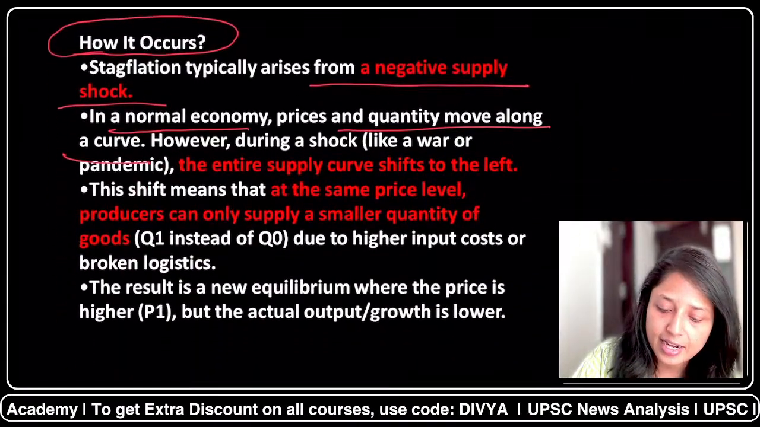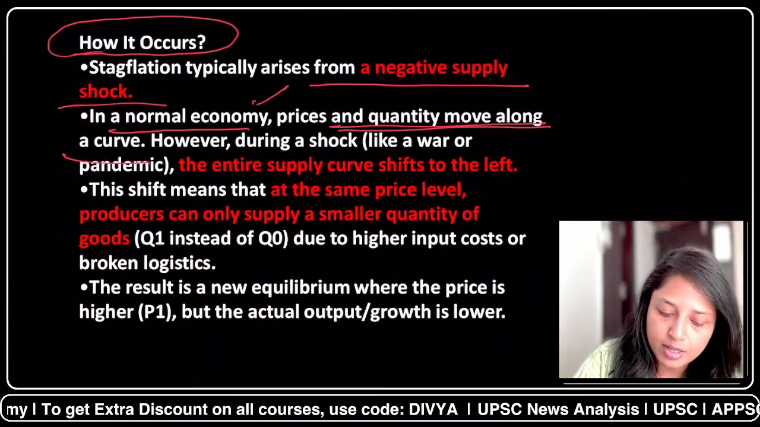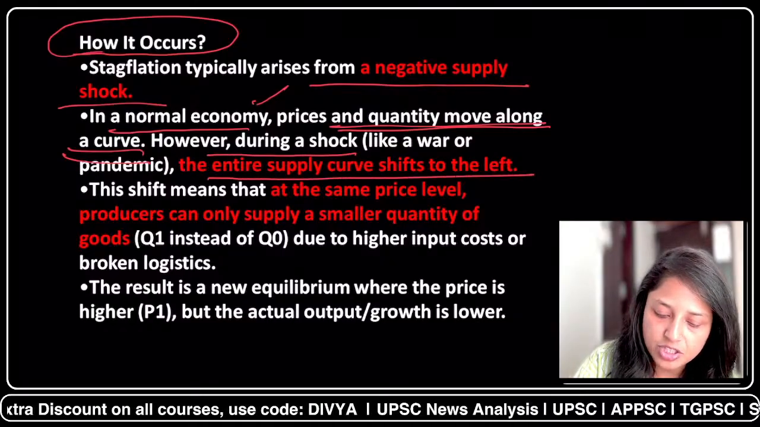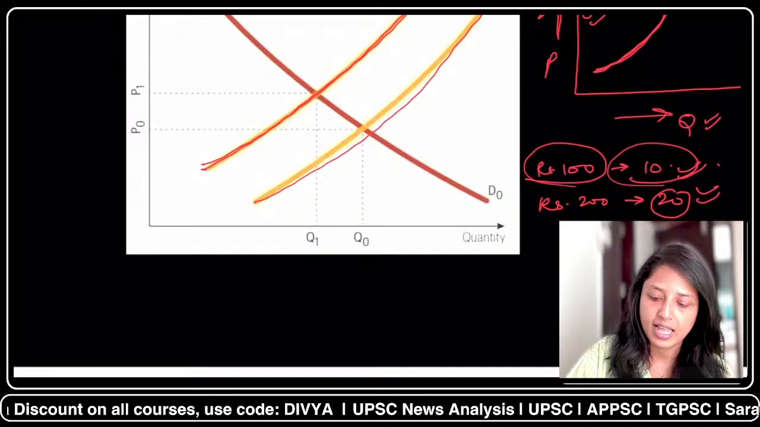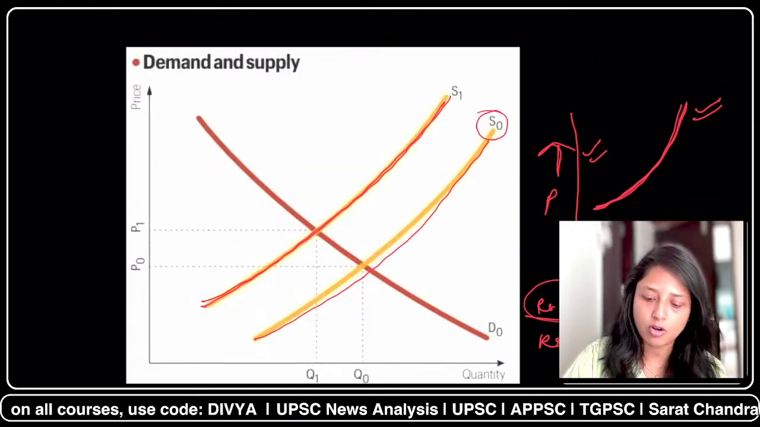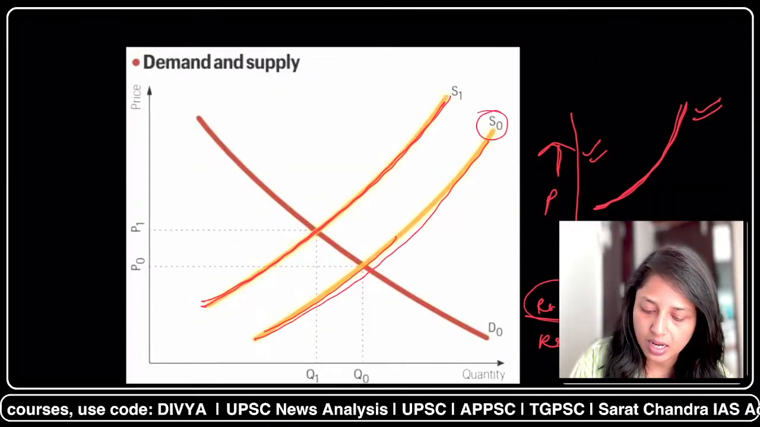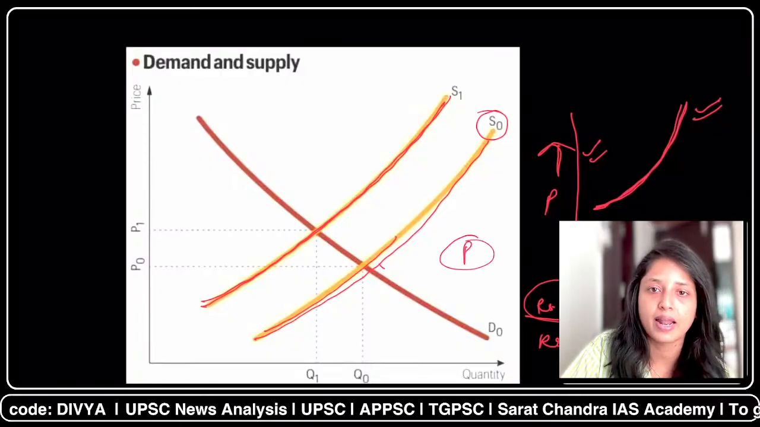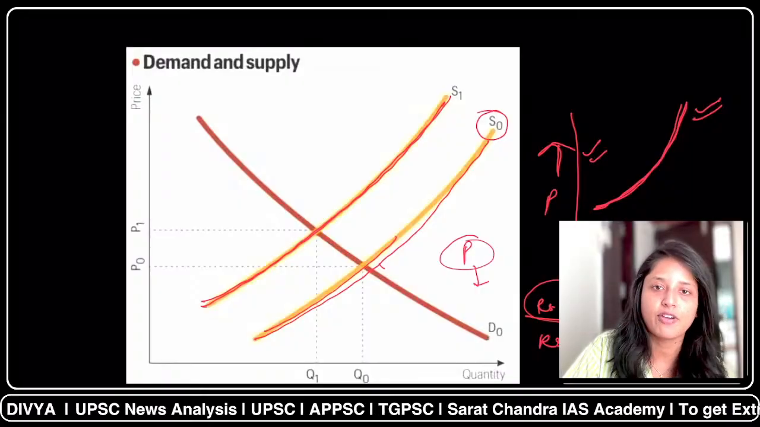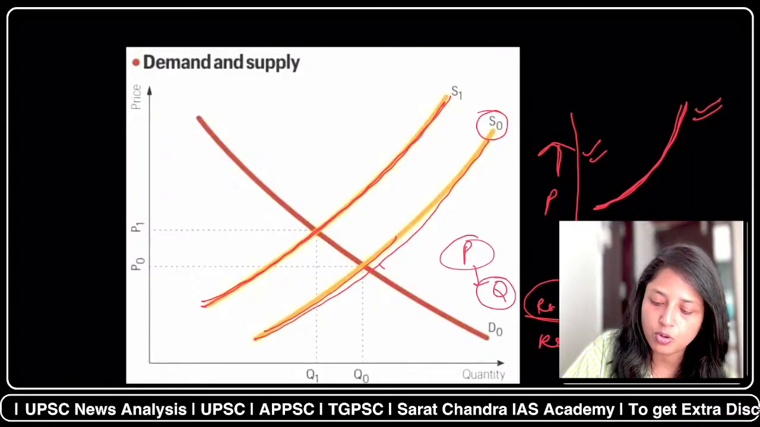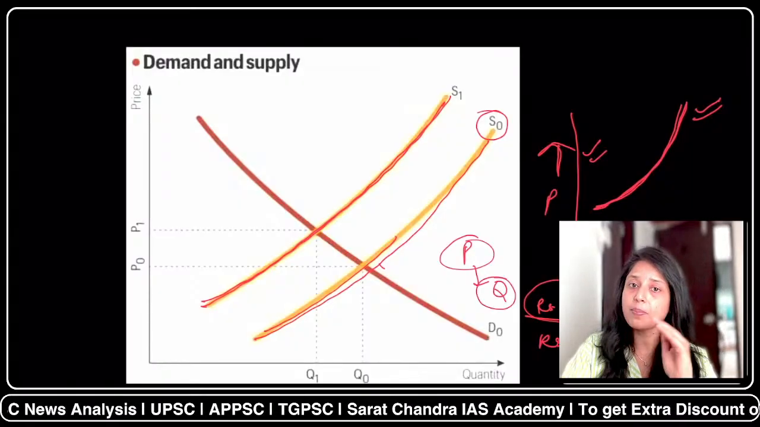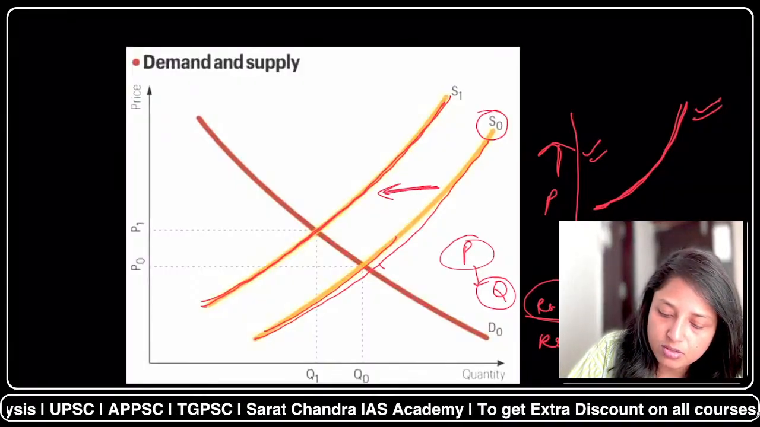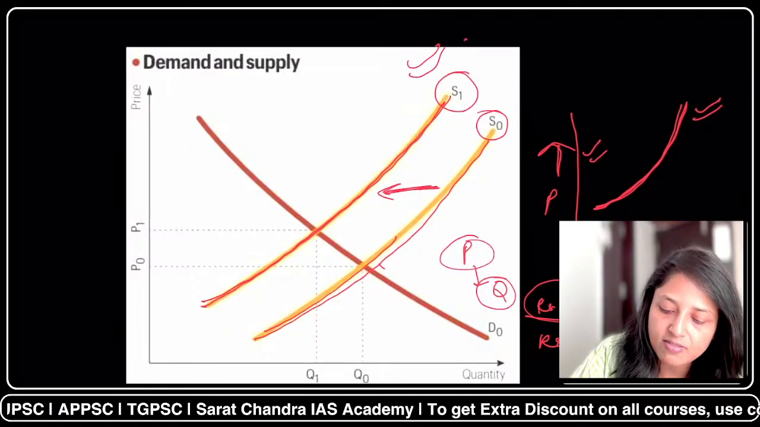So it says, in a normal economy, prices and quantity move along a curve. However, during a shock, the entire supply curve shifts to the left. That means, see, this was the normal condition. Under normal conditions, for example, P is a particular price. So at a particular price, the factory owners were supplying a particular quantity. Now, when a supply shock happens, this curve shifts to the left. So now this is the final supply curve, that is S1.